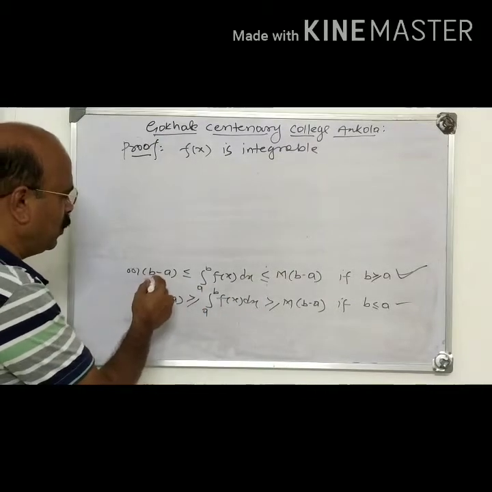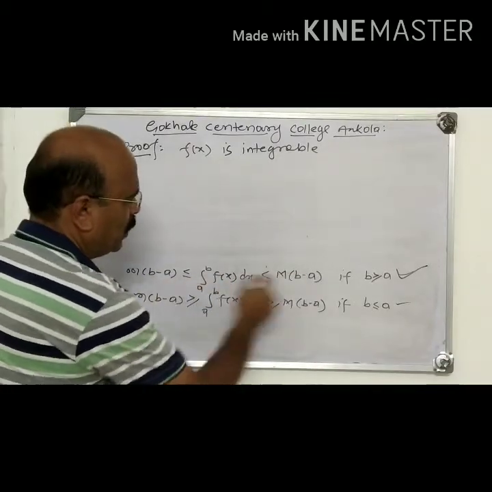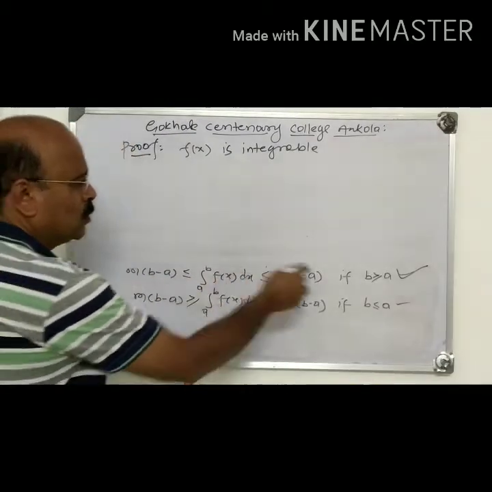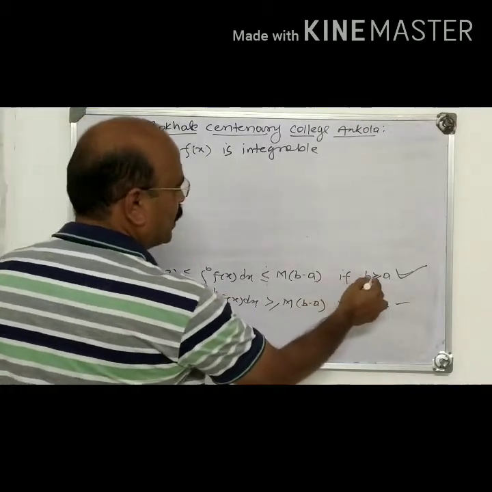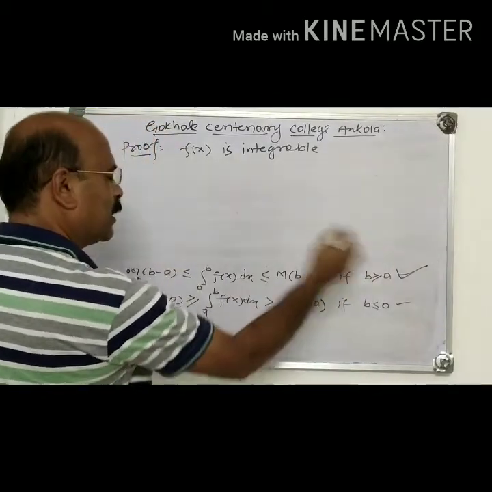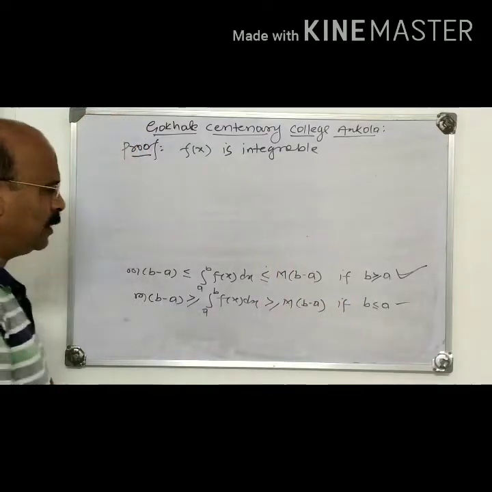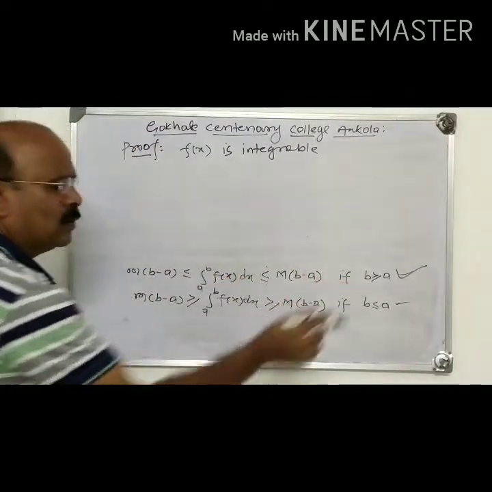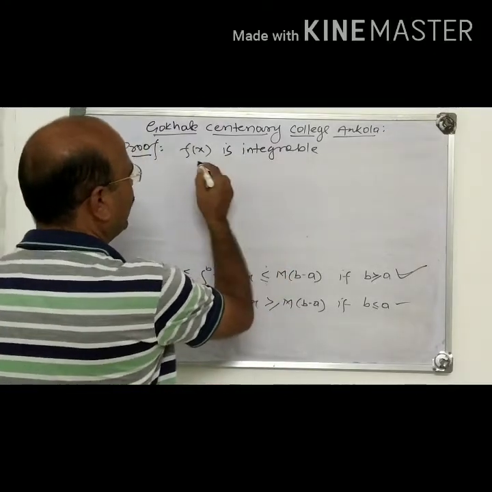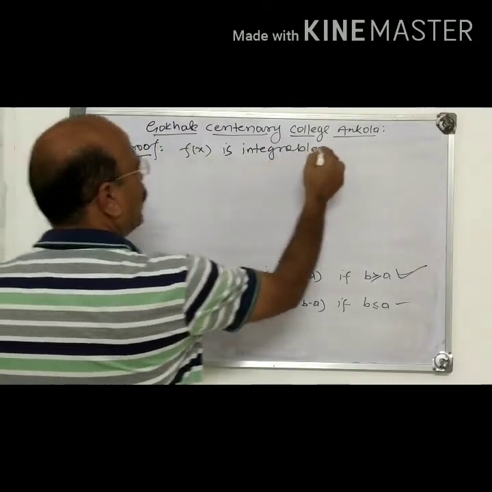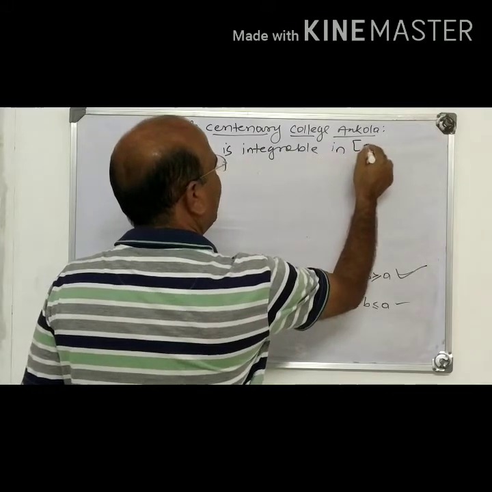What do you get? 0. On all the sides you will get 0, so the result is trivial. Now we consider the case b greater than a. What is given? f(x) is integrable in [a, b].